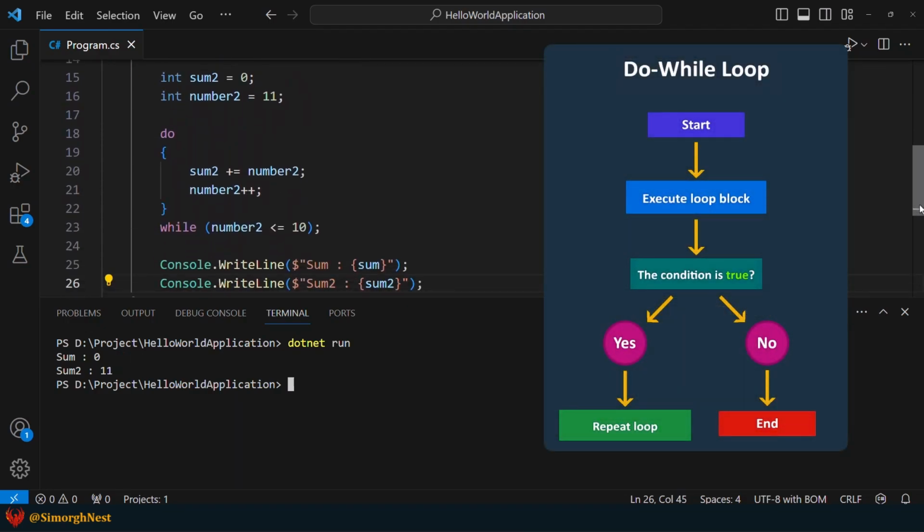However, the do-while loop first executes the code block. As a result, number2, which is 11, is added to sum2. Then, number2 is incremented by 1 and becomes 12. After that, this expression is evaluated to false, and the loop stops. Finally, the value of sum2 is displayed in the terminal.